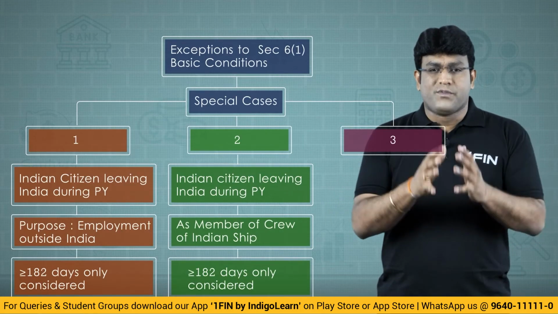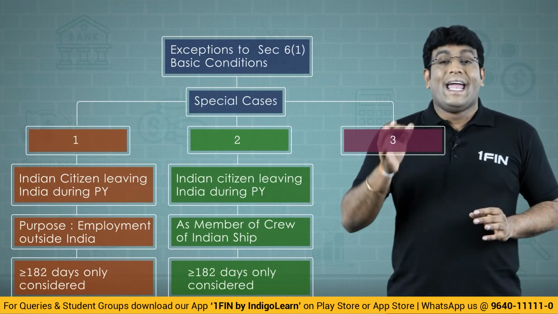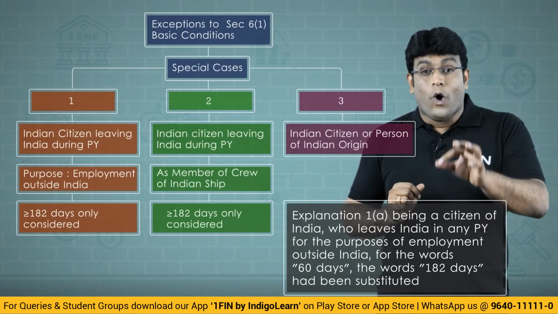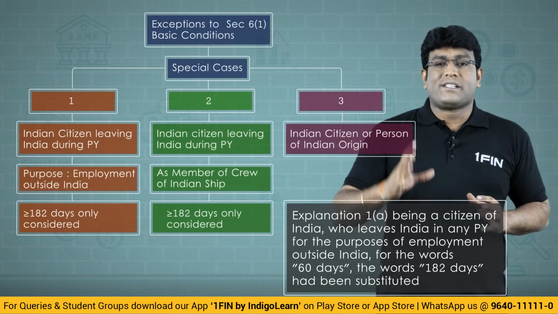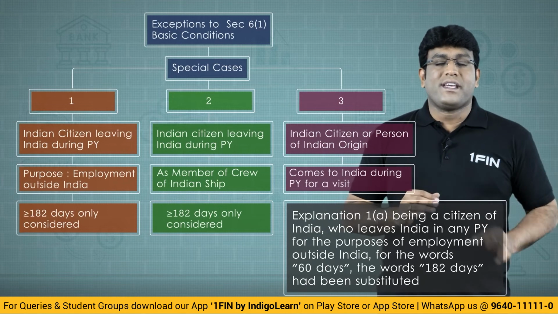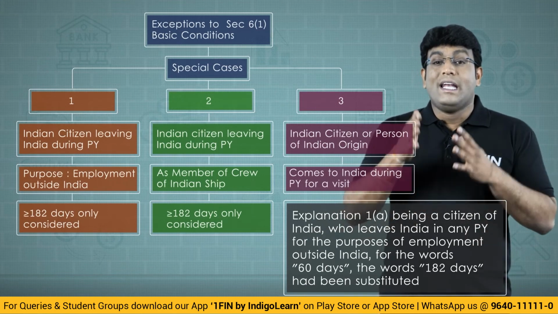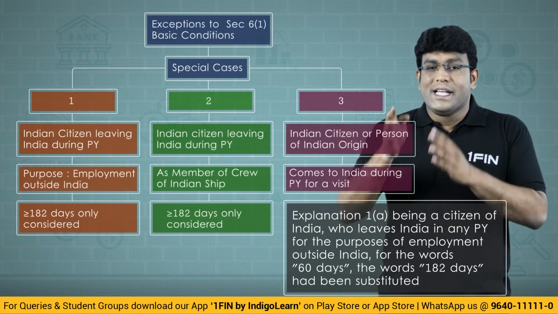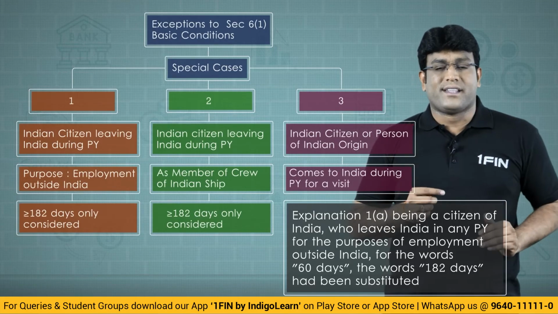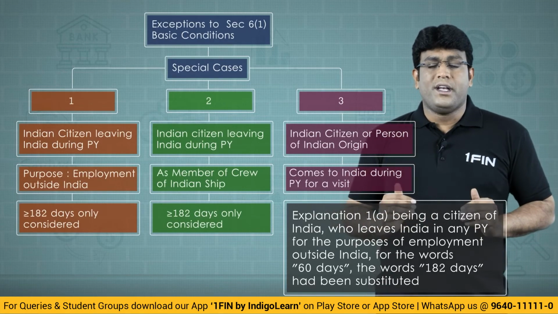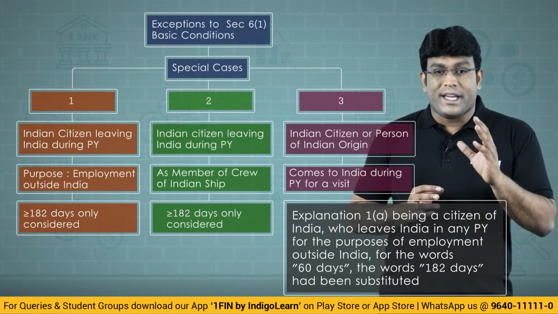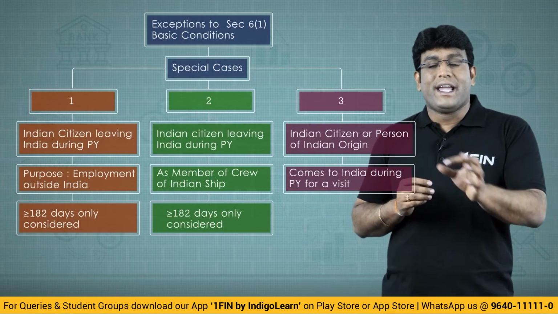Now comes the third point, which is very different, my dear friends. The third point talks about Indian citizen or a person of Indian origin, Indian citizen or a person of Indian origin who comes to India for a visit during previous year. So first point, second point was talking about leaving India, and first point was going for employment, second point was going as a crew of an Indian ship, and the third point is Indian citizen or a person of Indian origin who comes to India for a visit during previous year. What is that language, my dear friends? Indian citizen or a person of Indian origin.